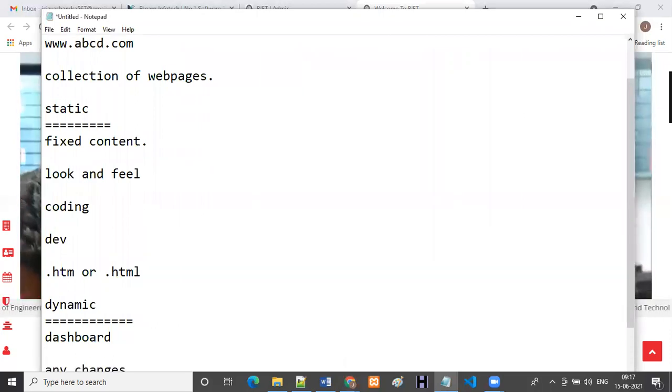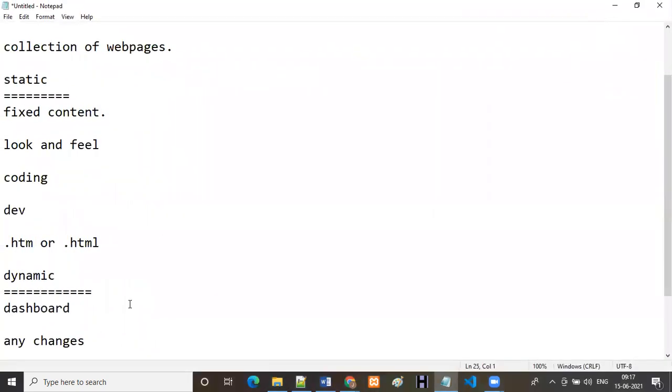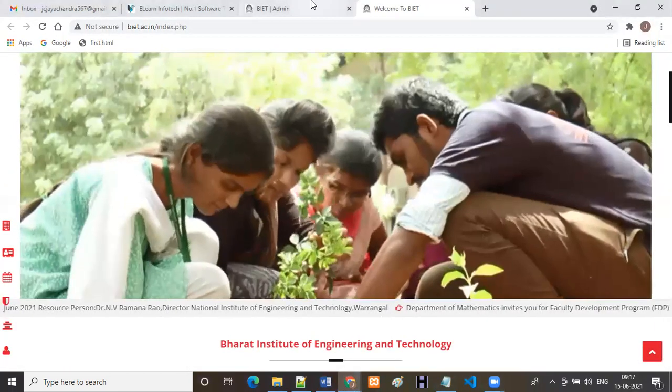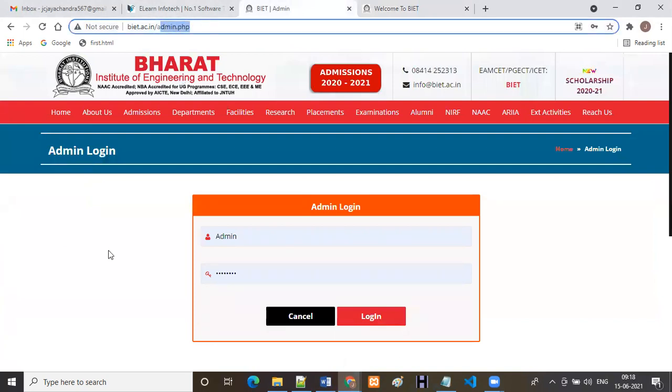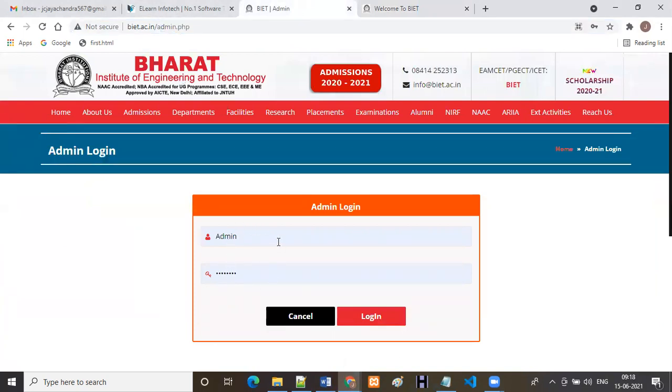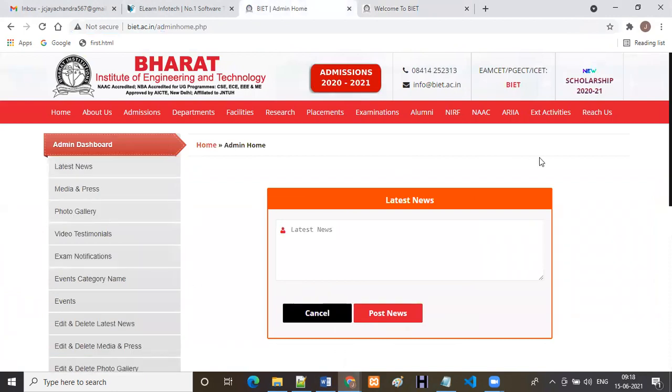For example, I want to do some changes. How we are going to do the changes and where we are going to do the changes, I will show you. So now I'm going to open that website. For this type of websites, we are going to create a separate admin. That means we already gave some credentials to the particular admin. So they are going to log in. After login, they have some options here. For example, if you want to post some news, directly you can post here. For example, Hi BAET. I'm going to post this one in the backend. In the backend I have updated.